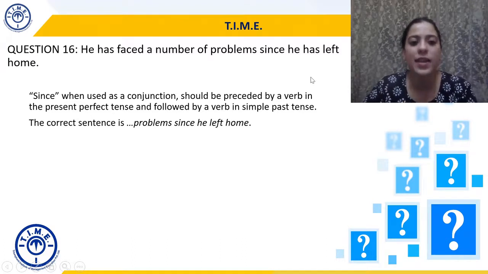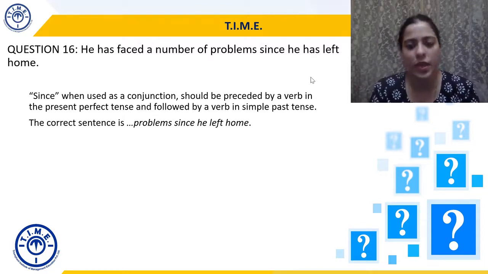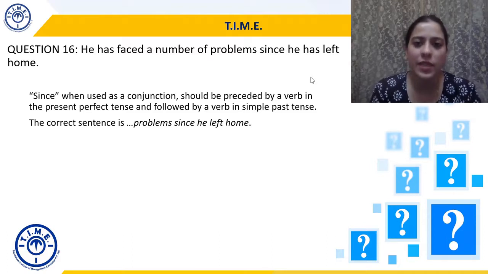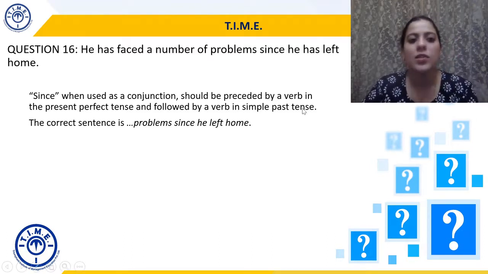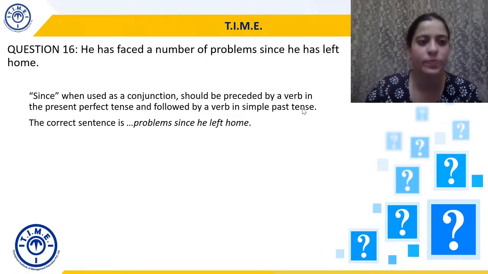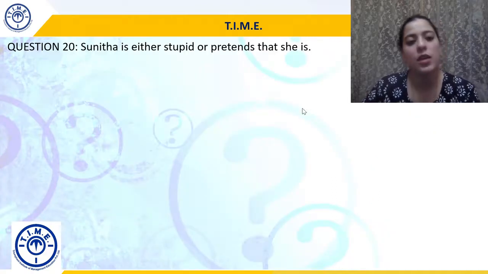And that's why the correct sentence will be he has faced a number of problems since he left home. We don't need to use has here. We just need to use simple past. So basically we are just going to omit has from here. So he has faced a number of problems since he left home. Okay. Moving to question 20.